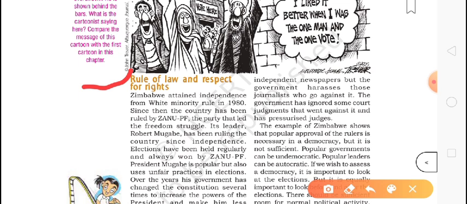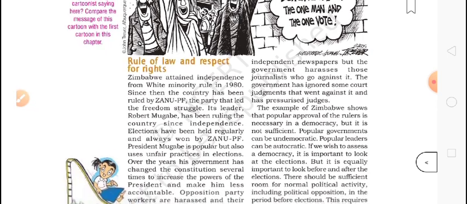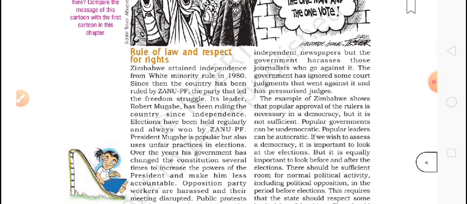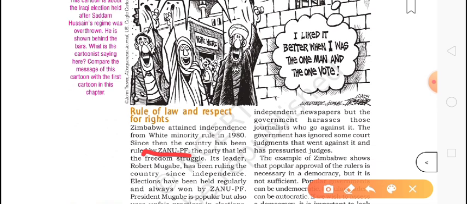For example, they have given here the story of Zimbabwe. Zimbabwe is an African country, near South Africa. It became an independent country in 1980. From that same time, only one party, named ZANU-PF, was winning the elections regularly, with one leader, Robert Mugabe. Robert Mugabe was winning the election every time.